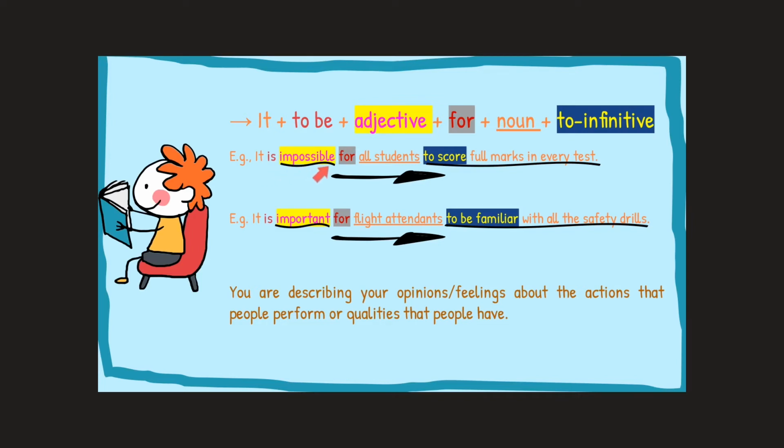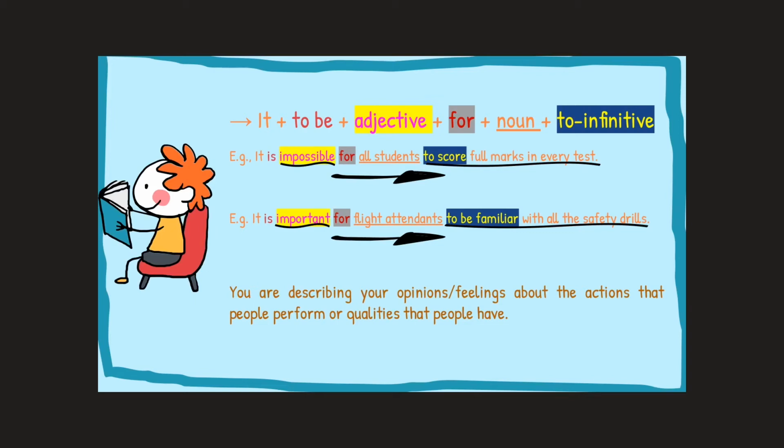It is impossible for all students to score full marks in every test. So who is doing what? All students. What do they do? What do they need to do? Or what do they possess? What quality do they possess? All students have to score full marks in every test. And how do you feel about that?